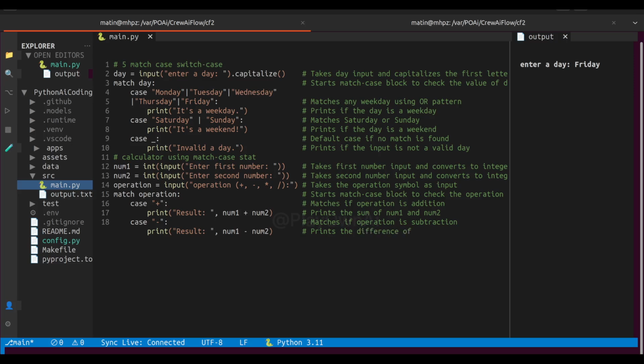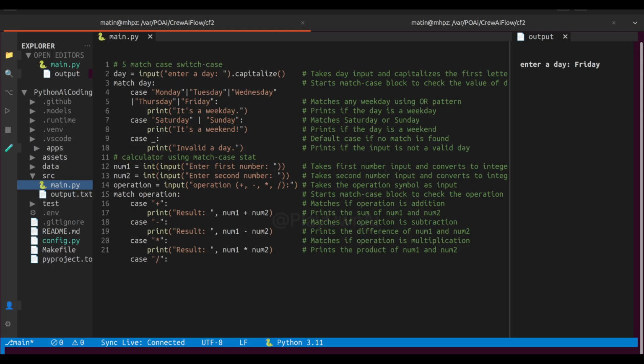Let's do multiplication now. Let's type case, star. Indented line, print function with message "Result:" num1 multiplied by num2. Next, handle division. Write case, slash. Indented line, print function with message "Result:" num1 divided by num2. And finally, handle anything that doesn't match. Write case underscore, indented line, print function with message "Invalid operation." This acts as a fallback in case the user types something other than the 4 valid operations.